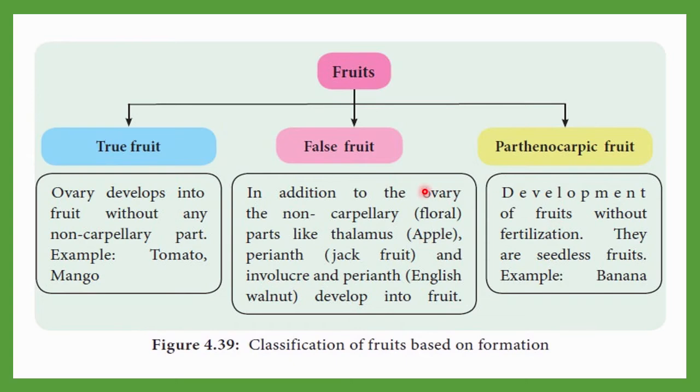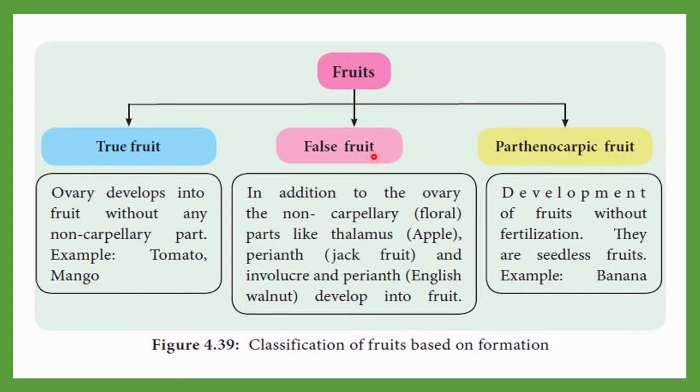So let me define them. Fruits can be divided into three major groups: true fruits, false fruits and parthenocarpic fruits. What is a true fruit? The ovary develops into the fruit without any non-carpellary part, and examples include tomato and mango. That means a true fruit is developed from the ovary.